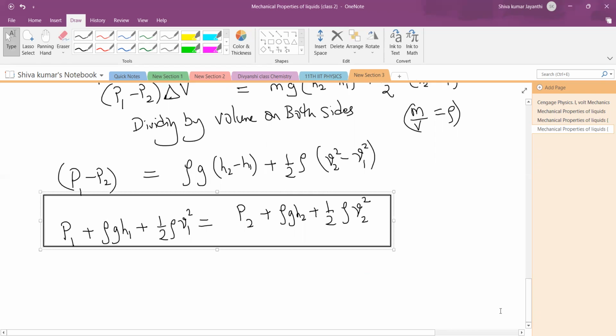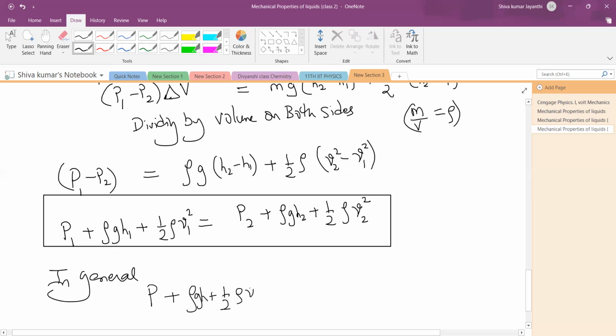Okay. Now this is your final result. You see in this equation, on one side pressure is there, then density g h is there, then density half v square is there. They have some names, and we should understand those names. In general, I would like to write this equation as P plus rho g h plus half rho v square is equal to constant.